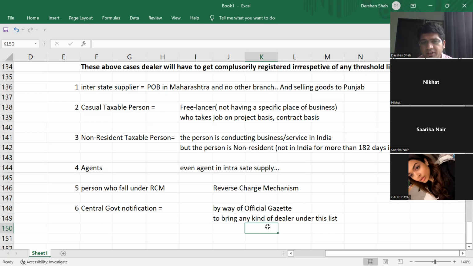So even if the central government thinks that even an intrastate supplier should be brought into this list, that's okay. Government can do that. So any person which the government thinks should come under this list, they can bring them, no problem. They have to just amend the act and they can bring them. Okay.